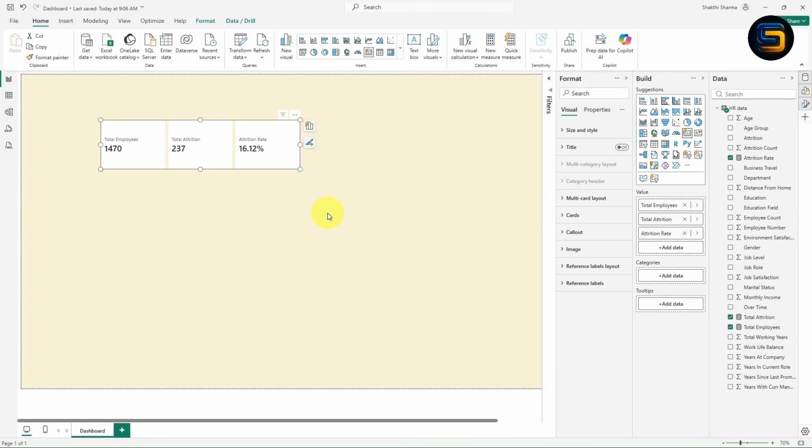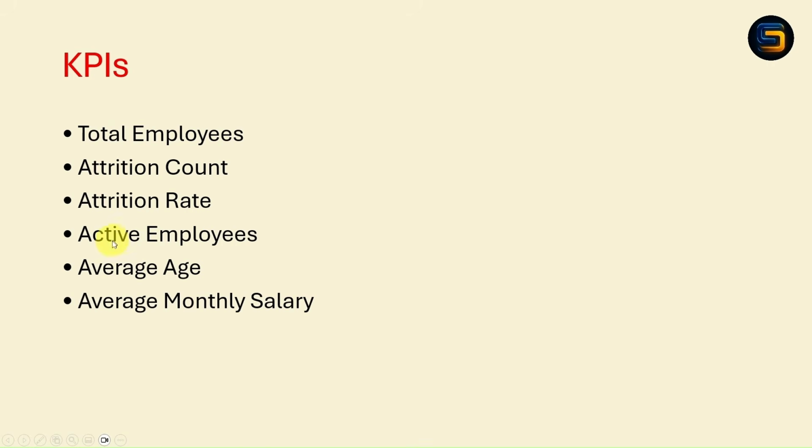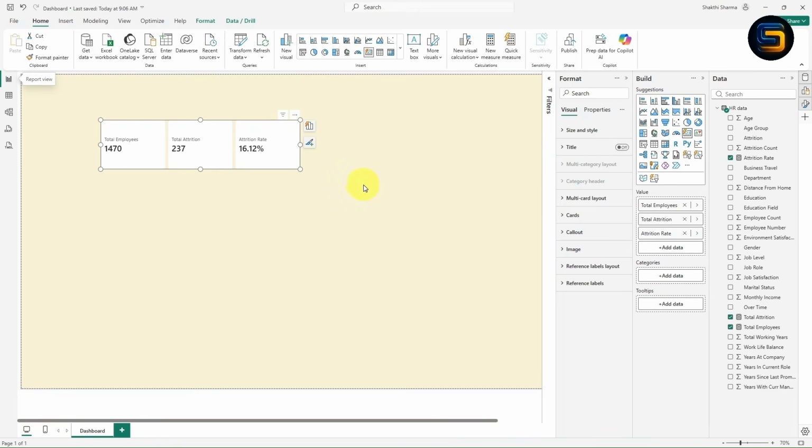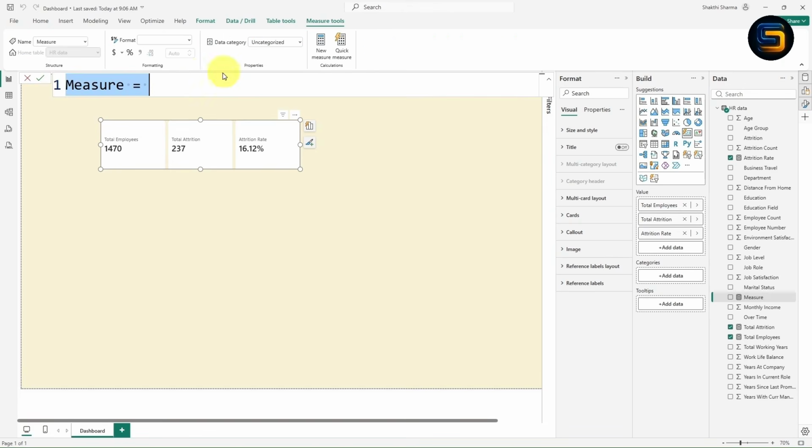Now let's see the next KPI, which is the fourth one. The next KPI is active employees. So we need to find active employee. What you can do is from total employees we need to subtract the total attrition. It is very simple. Let us create one more measure. Click on new measure. Now the measure name is active employee. Let me change the measure name. Just delete this. The measure name is active employee. I have given the measure name as active employee.